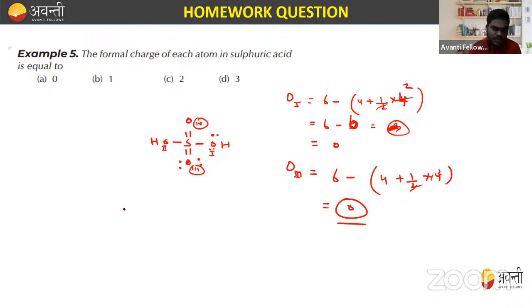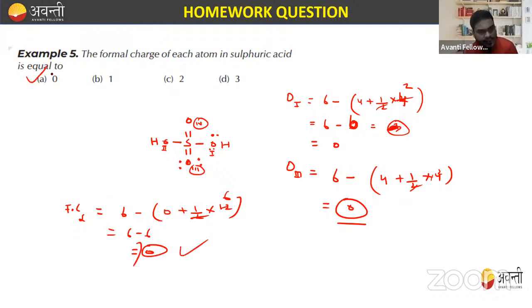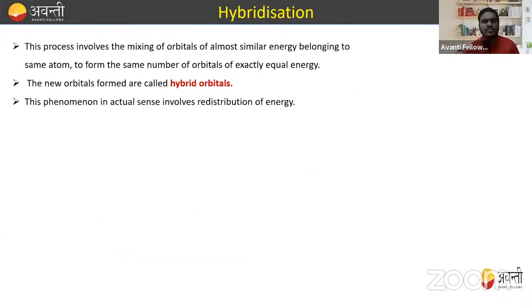Now we have to calculate the formal charge for the sulfur. Sulfur has 6 valence electrons, lone pair of electrons none, plus half into the number of bonds they form. That is 1 bond, 2, 3, 4, 5, 6, so 6 into 2, that is 12, half of it is 6. So 6 minus 6 is equal to 0. So in each case, we can observe that the formal charge of each atom in sulfuric acid is equal to 0. I hope this is clear to you.